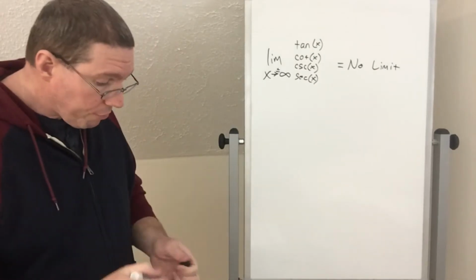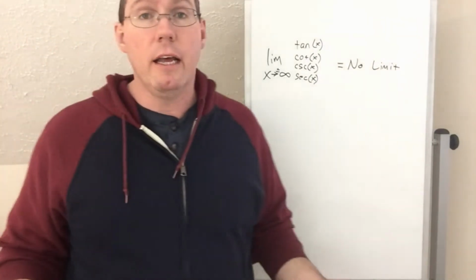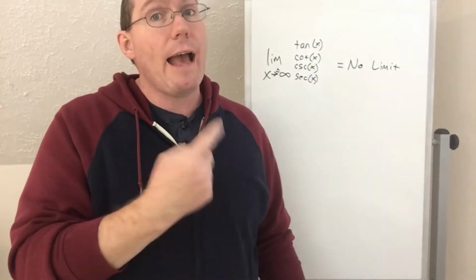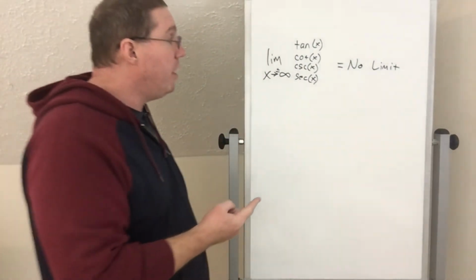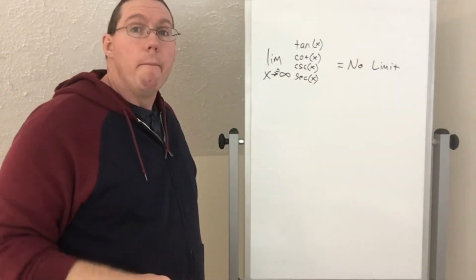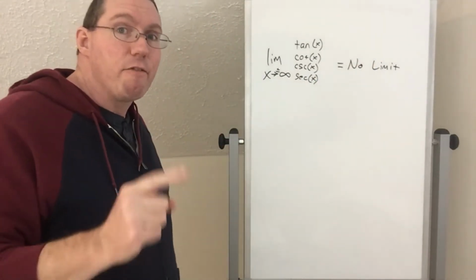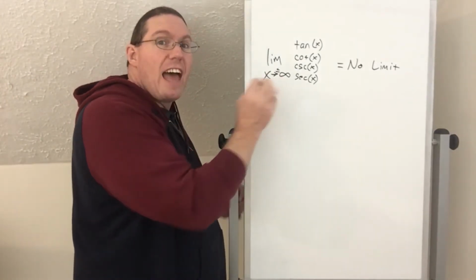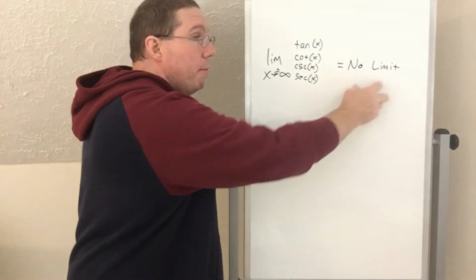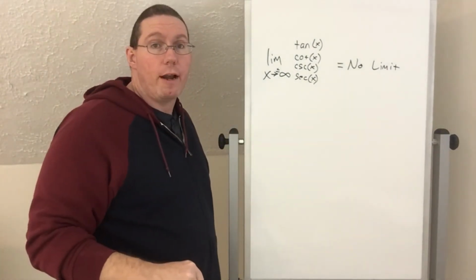So really, anytime you do the limit of a trigonometric function, if it's just a trigonometric function, as x approaches infinity or negative infinity, the answer is always going to be no limit. But that's not to say that every limit at infinity that includes a trig function is automatically no limit. I'm going to show you a couple examples right now.